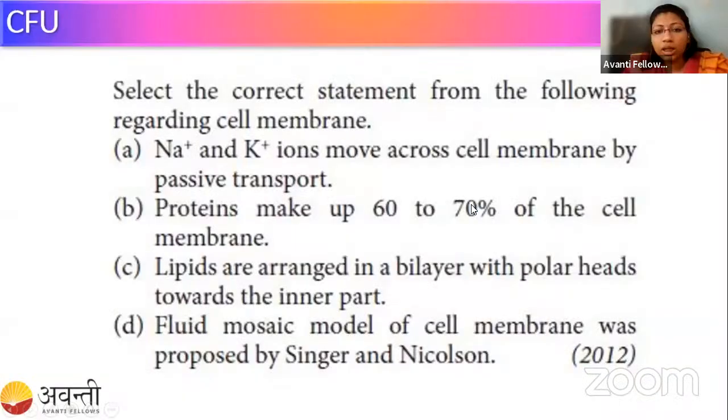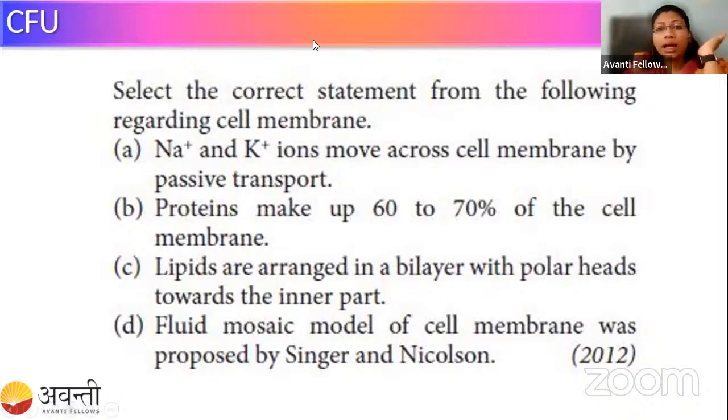Okay, so here we are having a question for you: select the correct statement from the following regarding the cell membrane. A, the sodium and potassium ions move across the cell membrane by passive transport. B, protein makes up 60 to 70% of the cell membrane. C, lipids are arranged in the bilayer with polar heads outward and inwards. And the last one, the fluid mosaic model of the cell membrane was proposed by Singer and Nicolson. So you have to find out the correct statement.